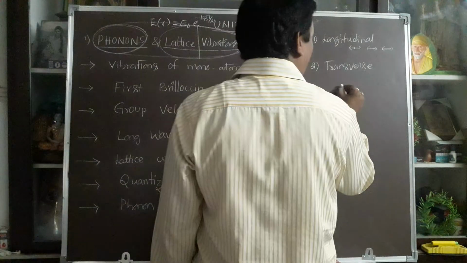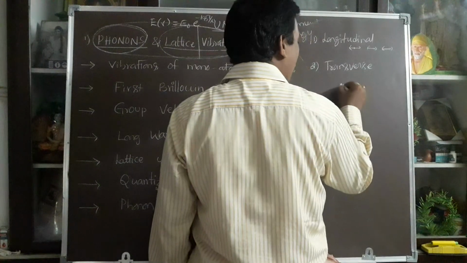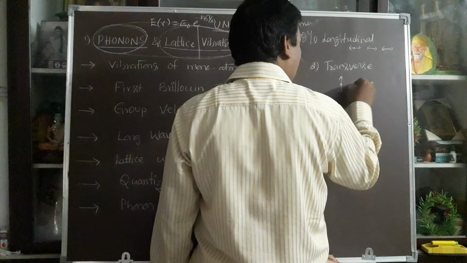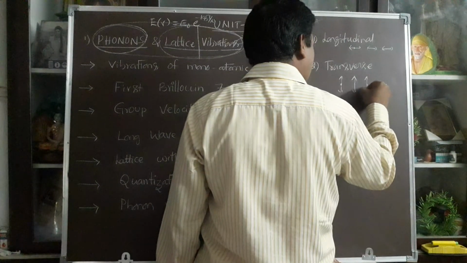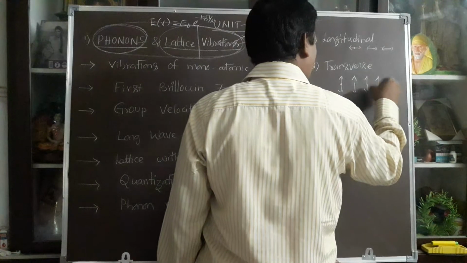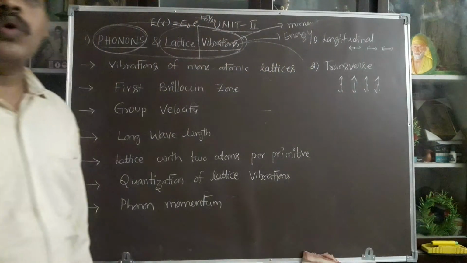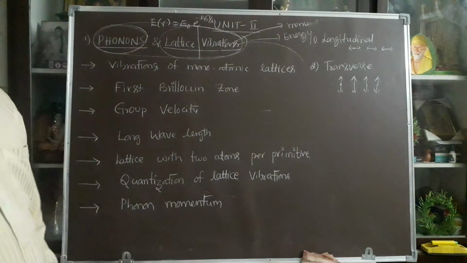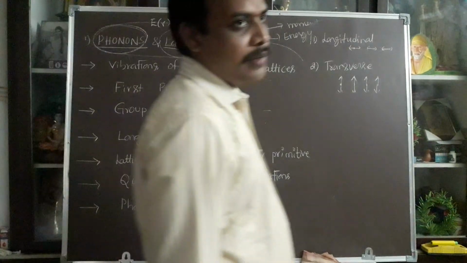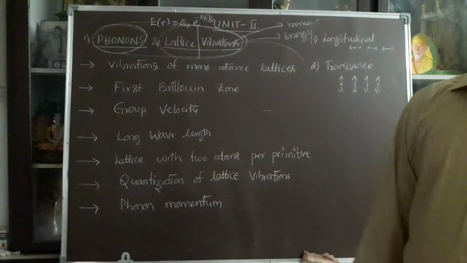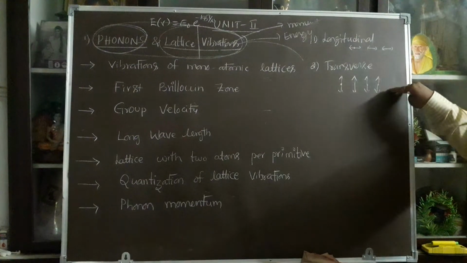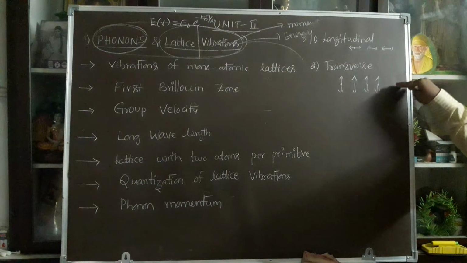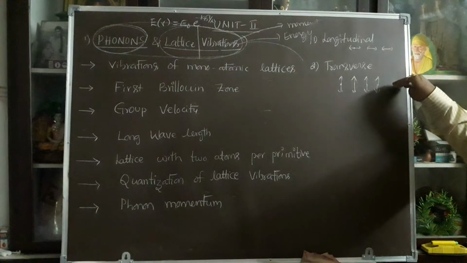But when the lattice points vibrate perpendicular to the propagating direction or the energy direction, the perpendicular direction indicates the transverse mode of vibrations. So the transverse and longitudinal modes of vibrations are based on the vibrating particle direction, along or opposite to the propagation.